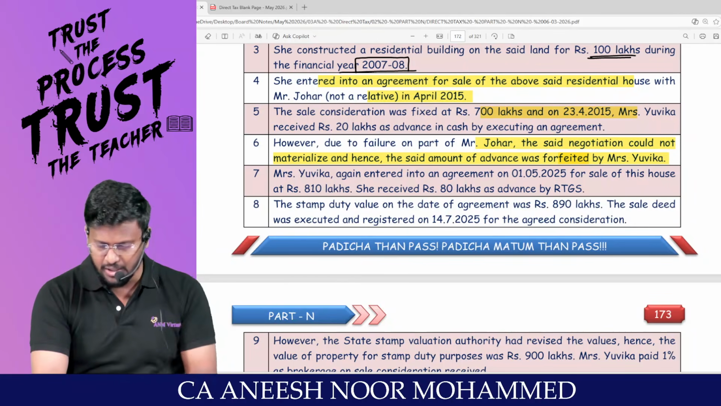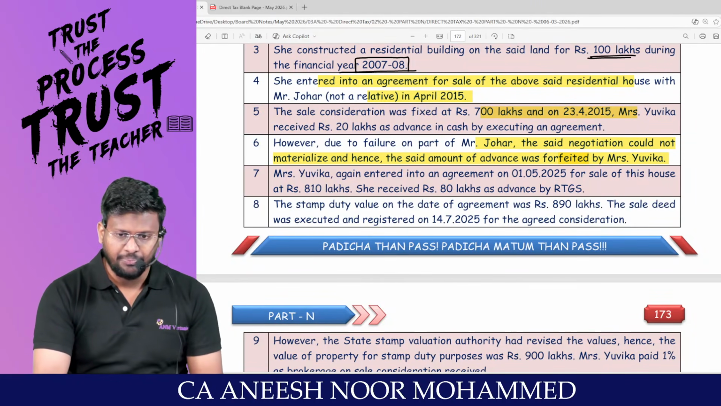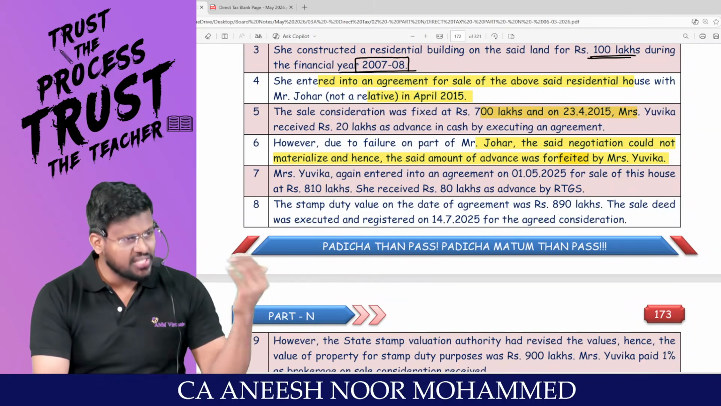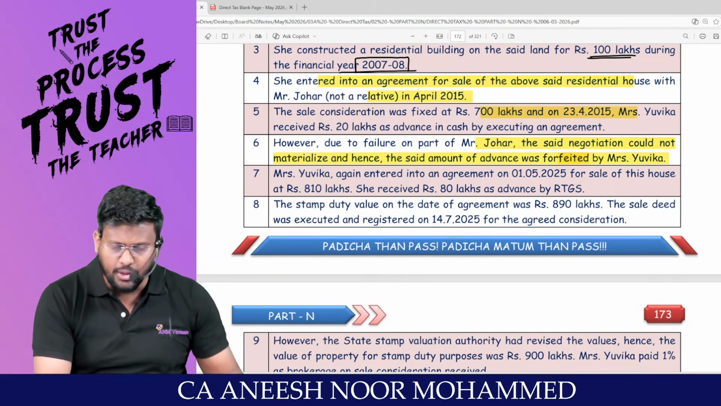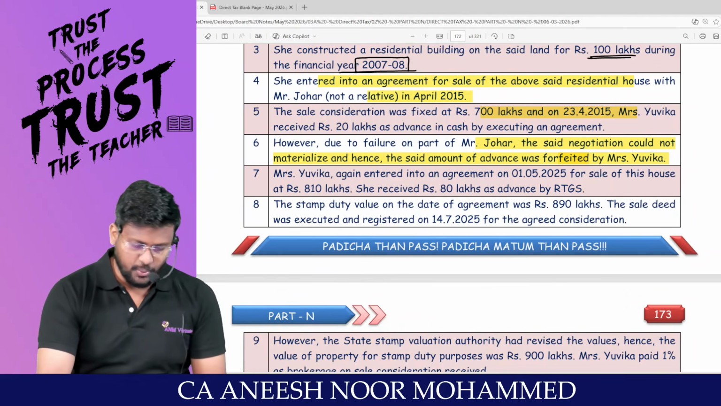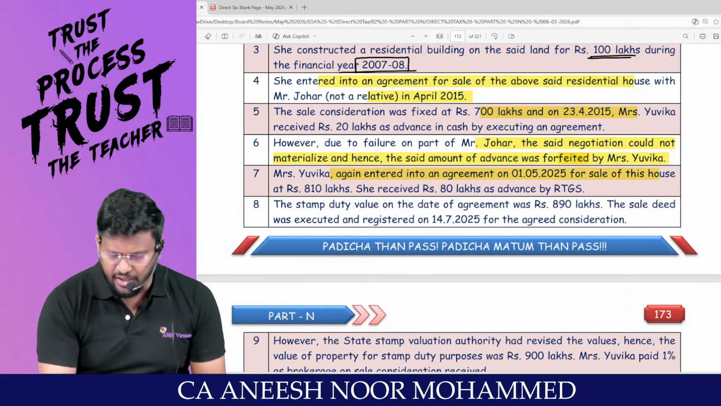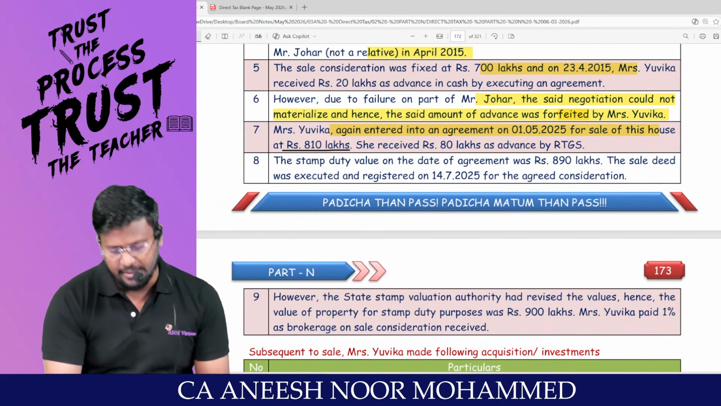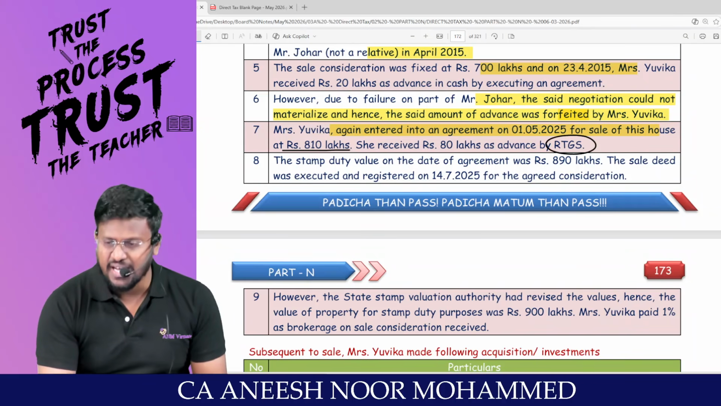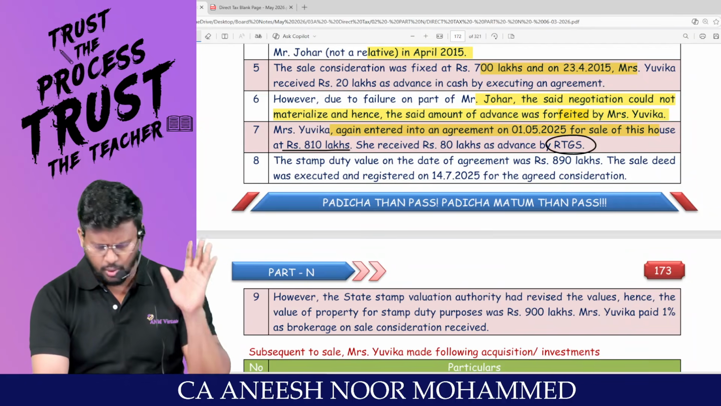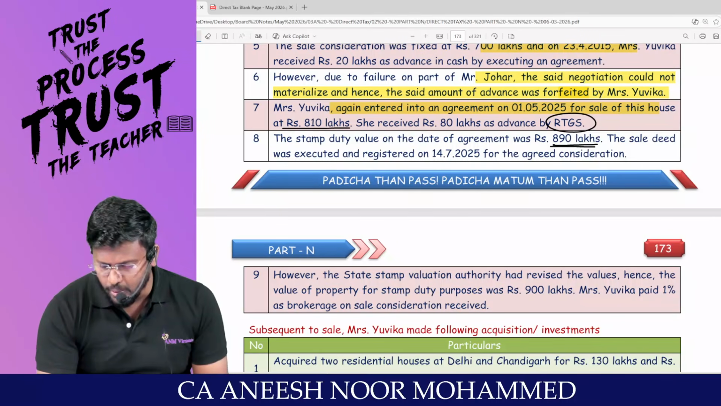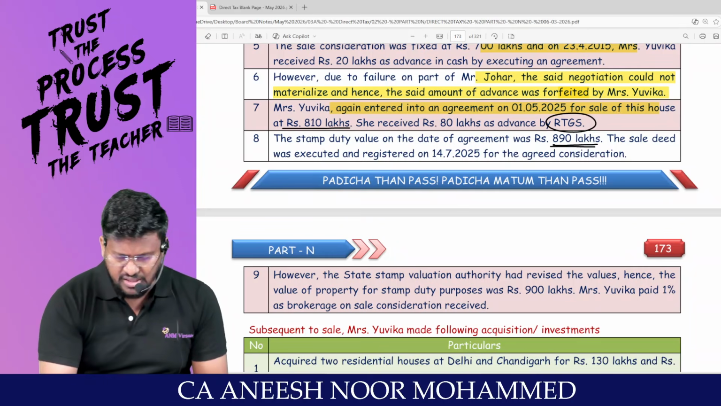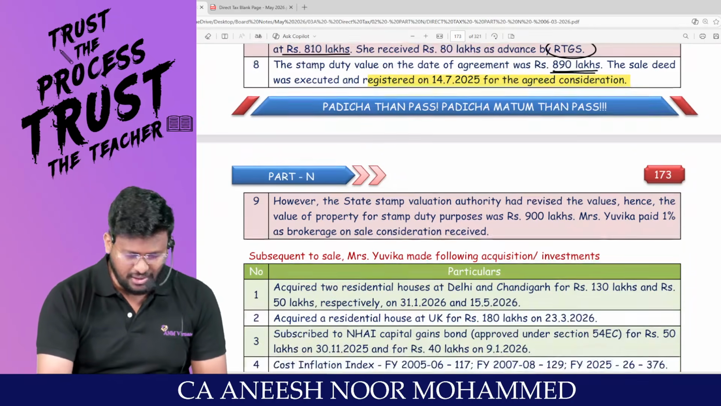That means this advance money would have been taxable under the head IFOS, under section 56(2)(ix). So in future sale, this advance money forfeited, no need to reduce from the cost of acquisition. Mrs. Yuvika again entered into an agreement on 1/5/2025 for sale of this house at rupees 810 lakh. She received 80 lakhs as advance by RTGS, a specified mode. The stamp duty value on the date of agreement was 890 lakhs. You have to consider this stamp duty value. The sale deed was executed and registered on 14/7/2025 for the agreed consideration.